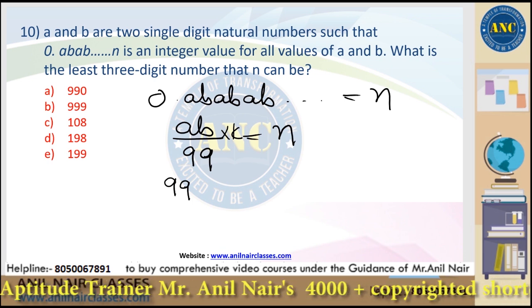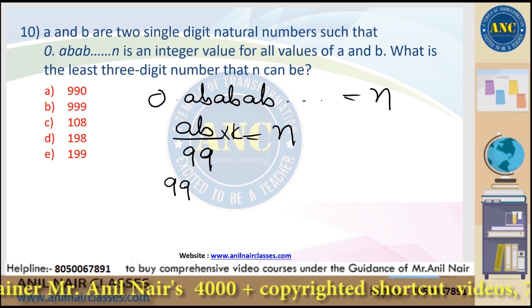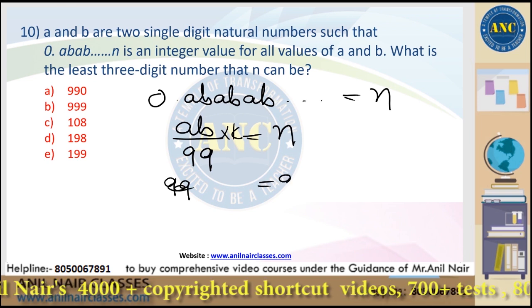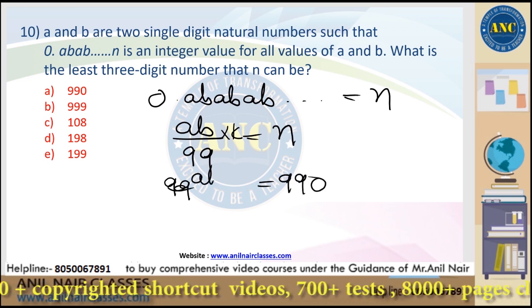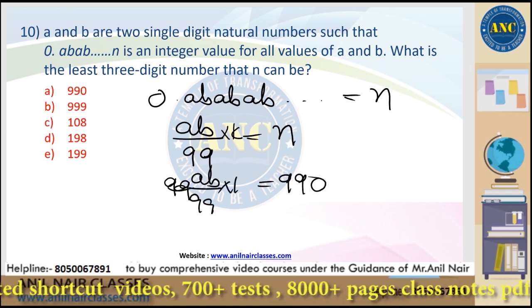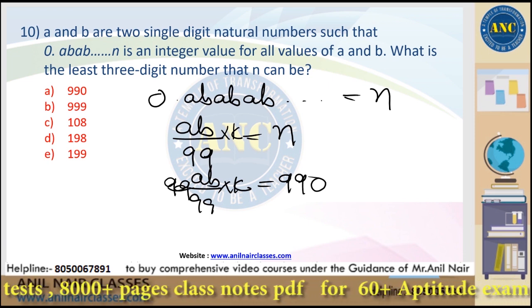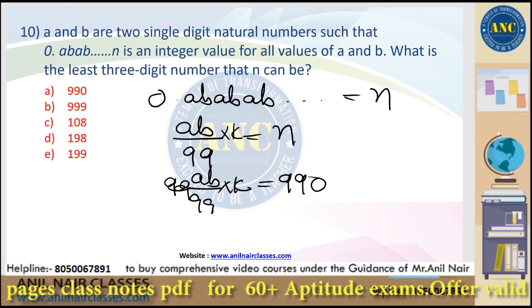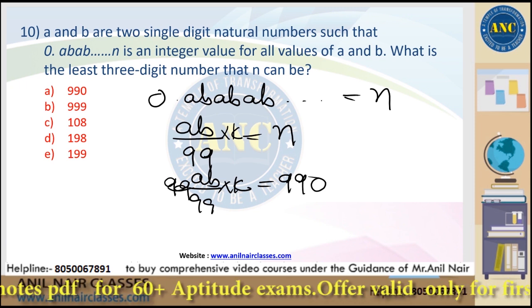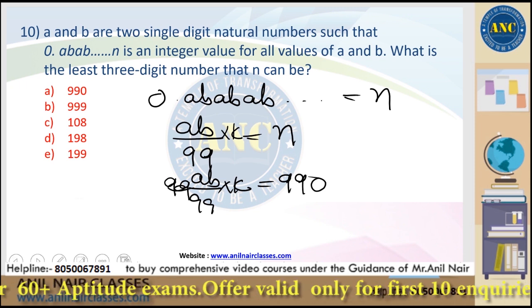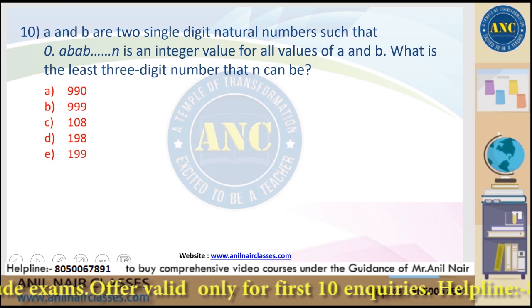Suppose if I make N as 990, AB by 99 into K is 990. 99 into 10 is the smallest number. Okay, we will change the question, otherwise it is becoming confusing.